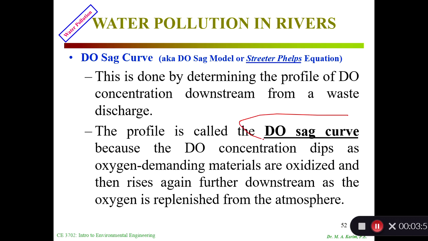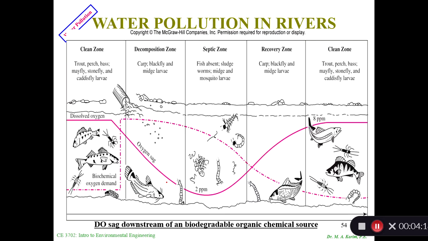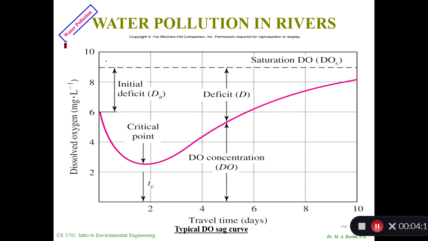I'll show you a typical profile. The DO concentration dips as oxygen-demanding materials are oxidized, and then rises again further downstream as the oxygen is replenished from the atmosphere. So it's saying a lot of things here, right? This is a typical kind of curve, and it goes that way. Because of the dip, we call it the DO-sag curve, sagging in here.